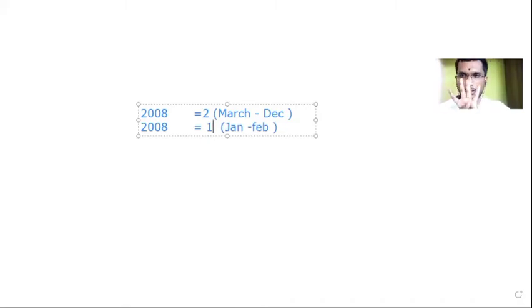Up to 2008, 2 leap years come. If I have to calculate for March to December, like 4th March, 5th March, 6 July 2008, any date, then I will take leap year as 2. And if the day falls between January and February, then I will take leap year as 1 for 2008. Now you tell, 2016 is the number.